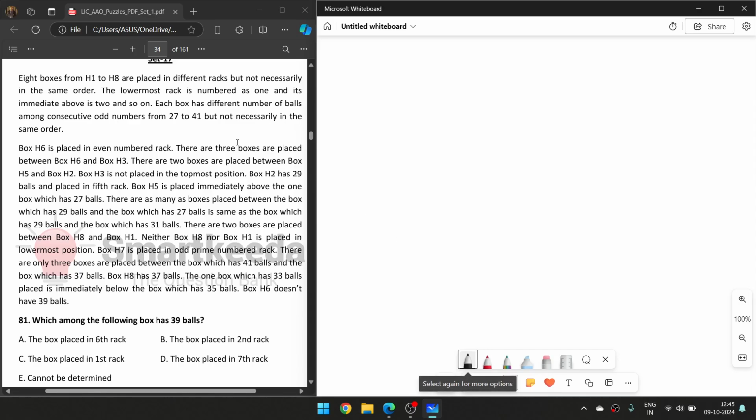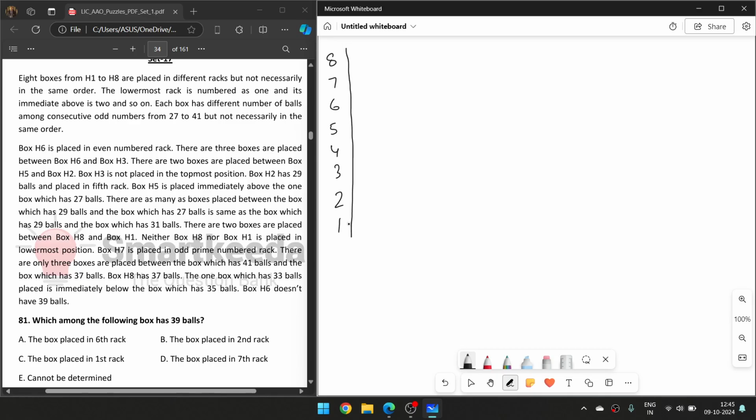What it is saying is that 8 boxes, H1 to H8, are placed in different racks, but not in the same order. The lowermost rack is number 1, so with 8 boxes I have to place 8, 7, 6, 5, 4, 3, 2 and 1. I think everyone is getting my point on how to solve this type of question.